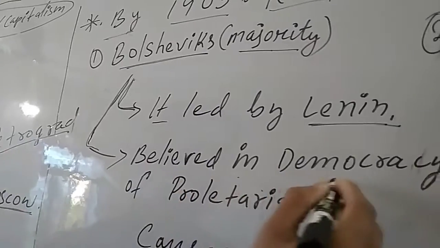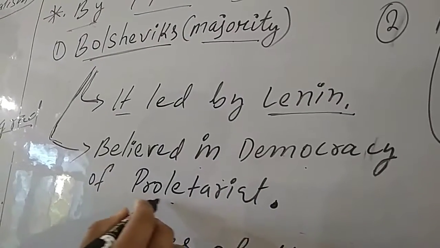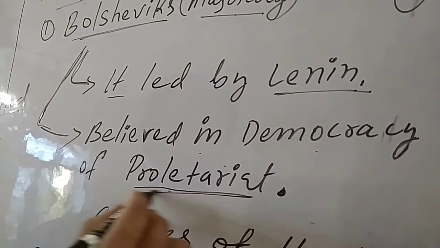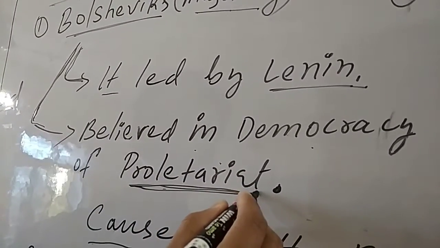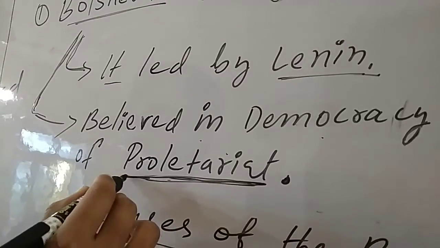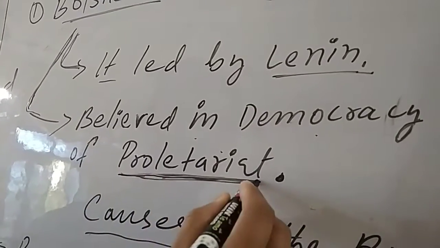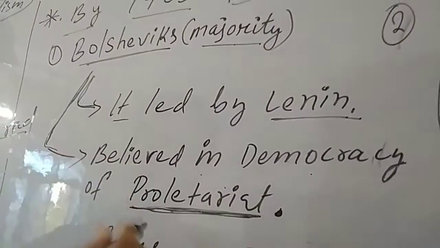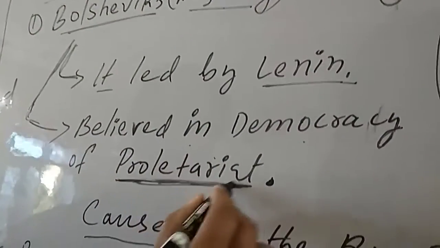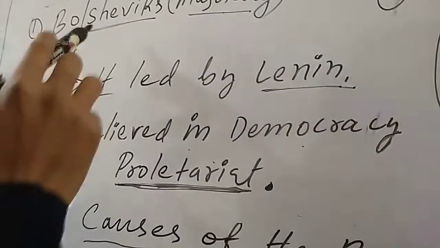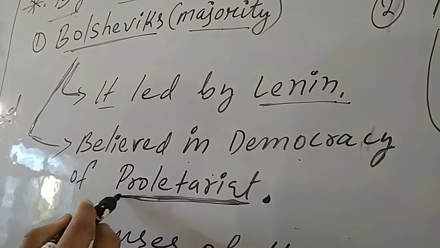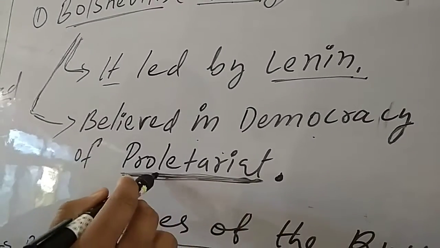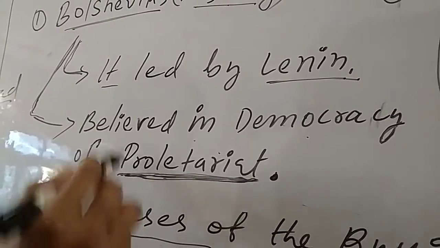They believed in the democracy of the proletariat. Democracy of the proletariat means only people who don't have any property, those who are poor, can take part in the Bolshevik party. Those who have property cannot be part of it; only the very poor can be part of the Bolshevik party.